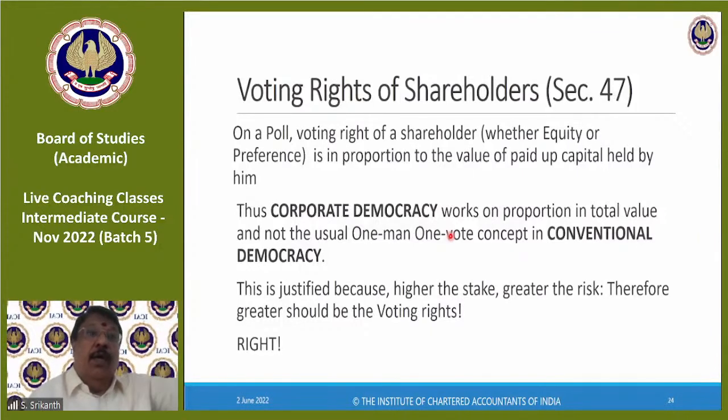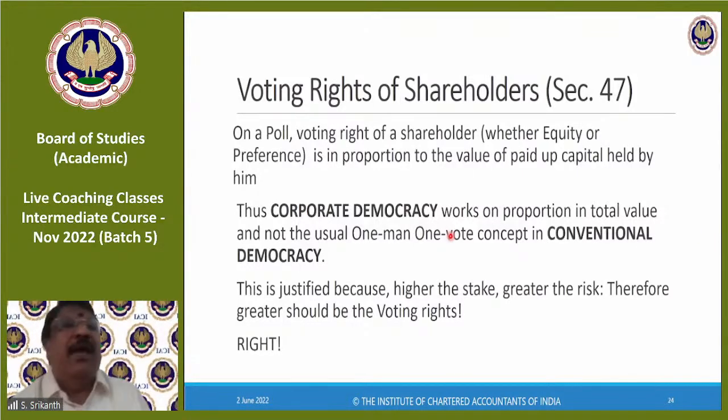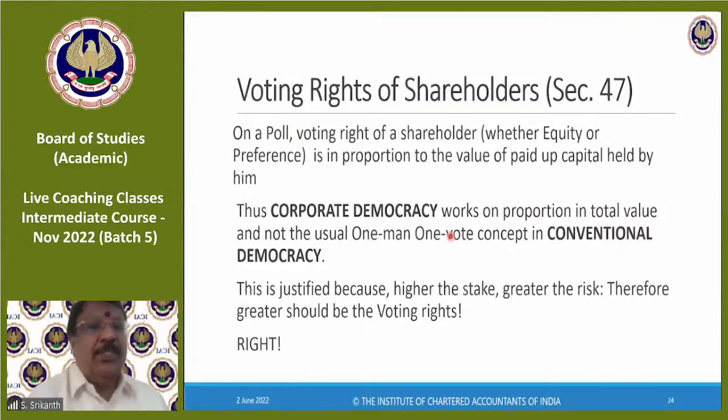So 10 fellows will raise the hand, Mr. A will raise 6. So the minute that happens, A will tell the chairman, Mr. Chairman, I want a poll. That's all. The minute A demands a poll, which A can demand, we will see that when we come to poll, who can demand a poll, you will understand. He is very much entitled to demand a poll. The minute he demands the poll, then the chairman will say voting by poll. Then piece of ballot paper will be given on which the resolution, then for, against. So when there, Mr. A will tick against.